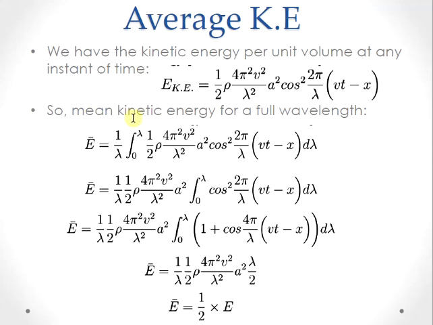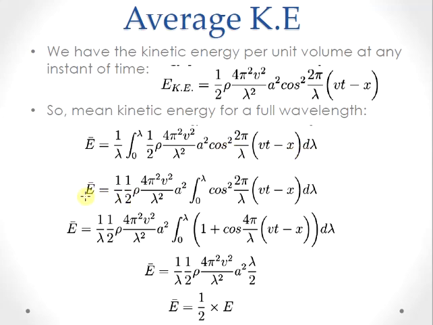So the average kinetic energy will be 1 by lambda. So we are averaging over a distance of wavelength. So this will be 1 by lambda integral 0 to lambda kinetic energy times, so you can substitute this value here, d lambda. So that is 1 by lambda integral 0 to lambda kinetic energy d lambda. So this is the average value over a distance lambda, which is the wavelength.